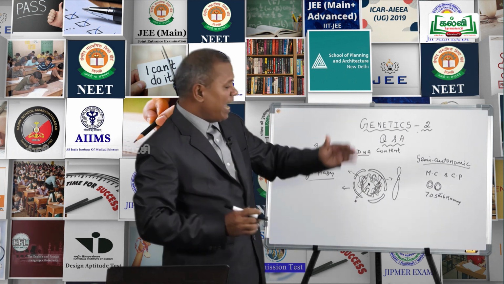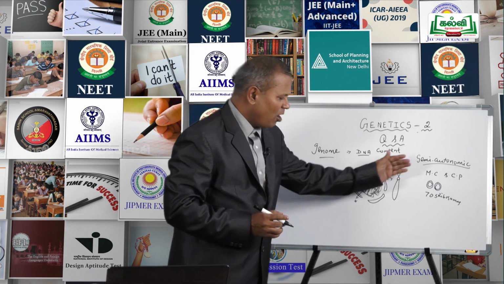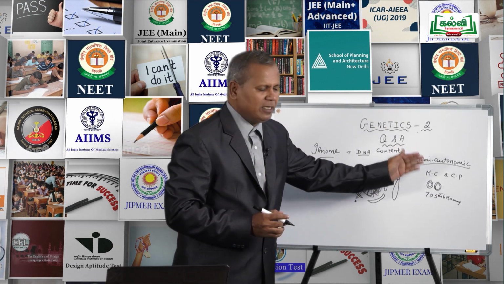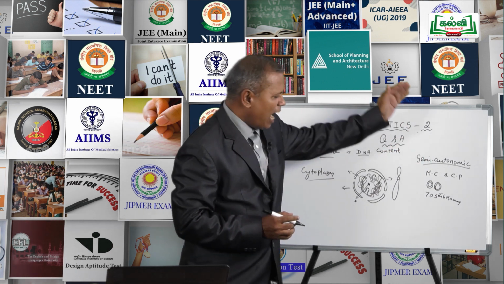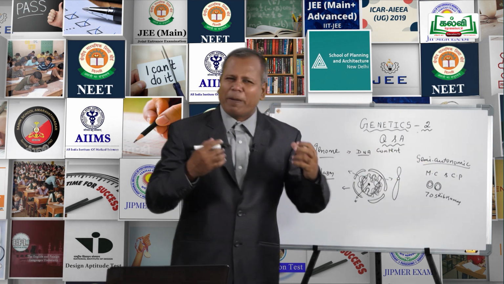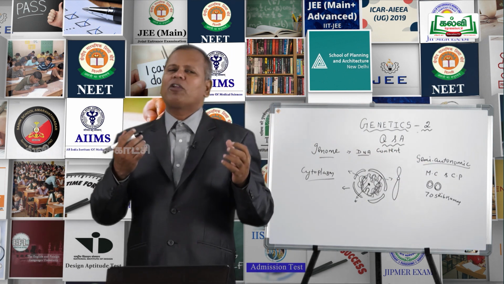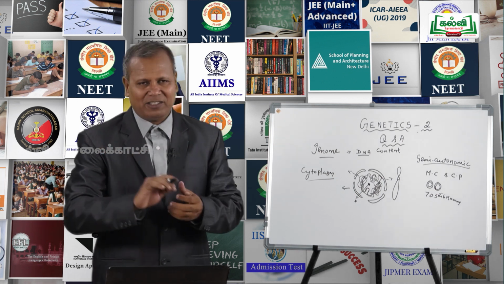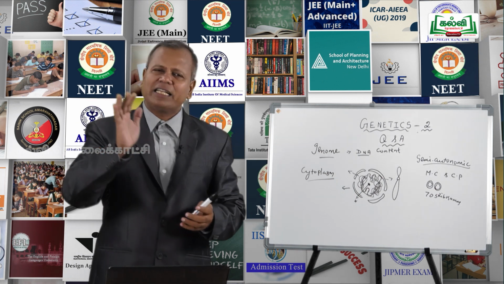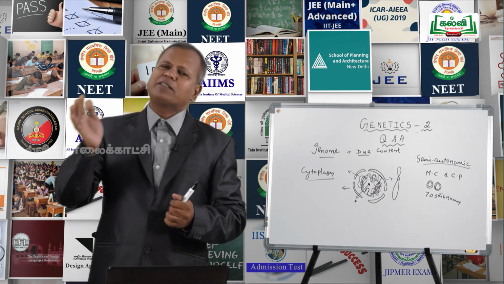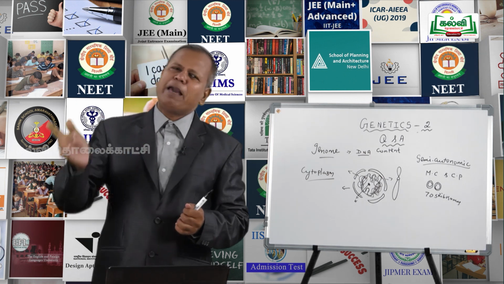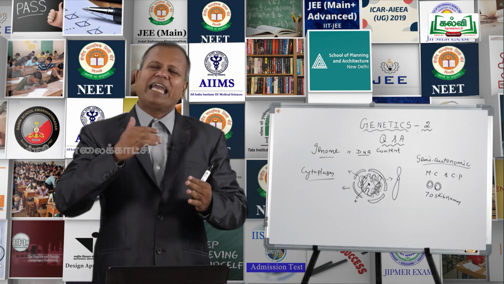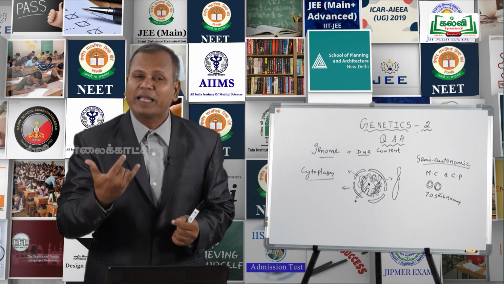If the genes or the DNA present in these semi-autonomic bodies, either in mitochondria or chloroplastid, control a particular trait, a particular character, we call it cytoplasmic inheritance. If the DNA present in the cytoplasm, or DNA present in the mitochondria, or DNA present in the chloroplastid controls a character, controls inheritance, we call it cytoplasmic inheritance.